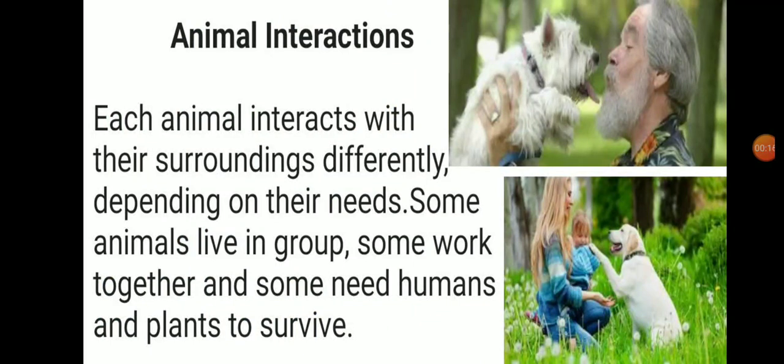Animal interactions. Each animal interacts with their surroundings differently depending on their needs. Some animals live in groups like cow, deer, buffalo, sheep, goat, etc. Some work together like bees, ants, etc. And some need humans and plants to survive. Students, pet animals and small insects both depend on humans and plants for food, or you can say, to survive.